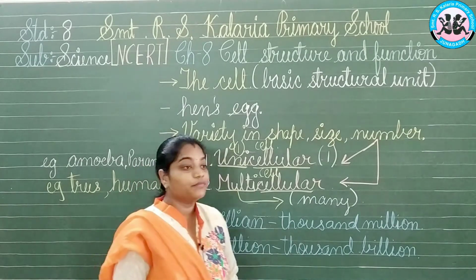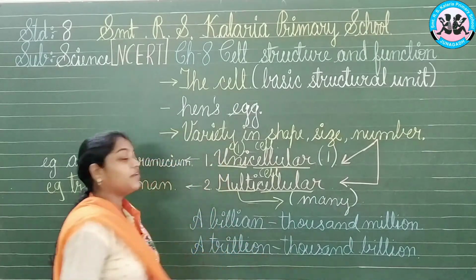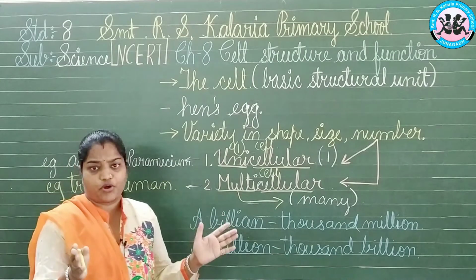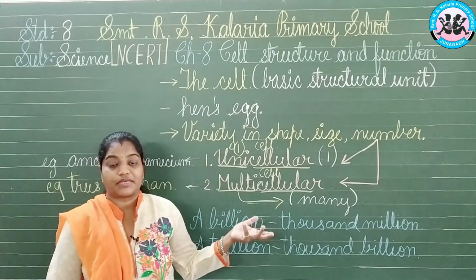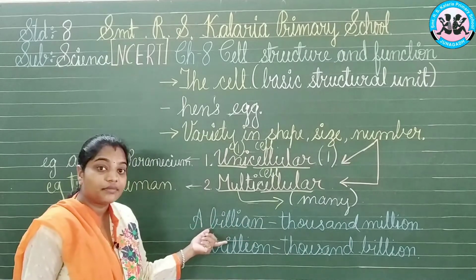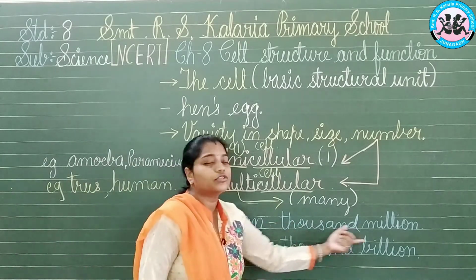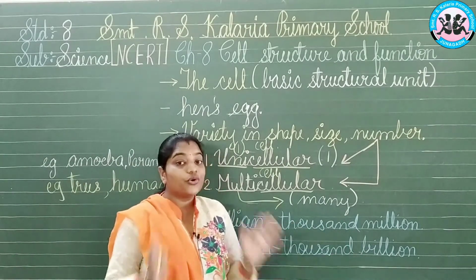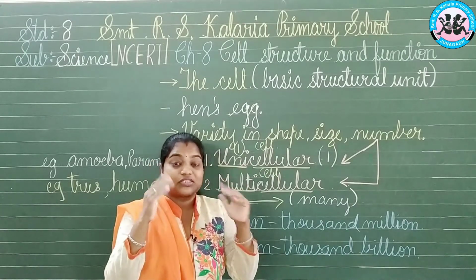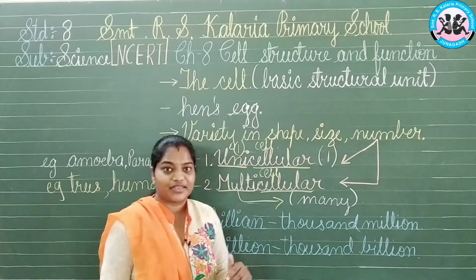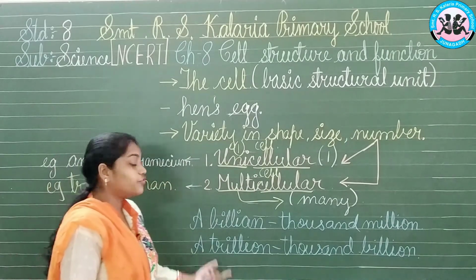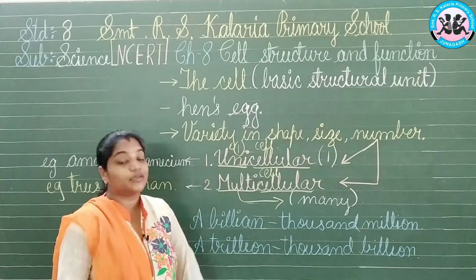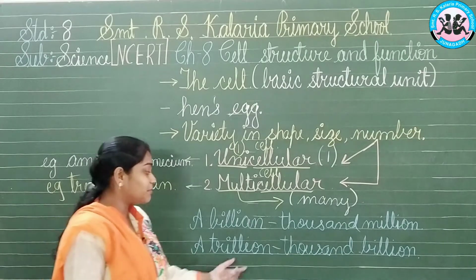Now we know that on the earth, we have a lot of cells in our body. A billion cells we can say we possess. Now what is 1 billion? It is equal to 1000 million cells. So you can think how many cells you possess in your body, isn't it? It is really surprising for us. Next, we have a trillion cells which could be there in somebody's body. So what is that meaning?